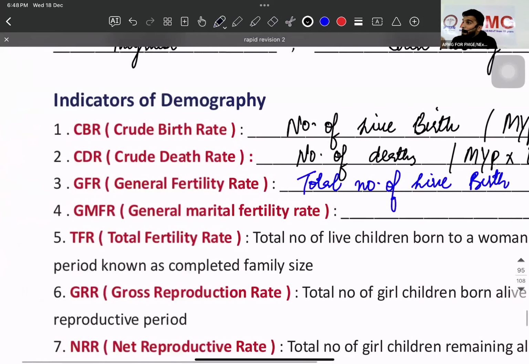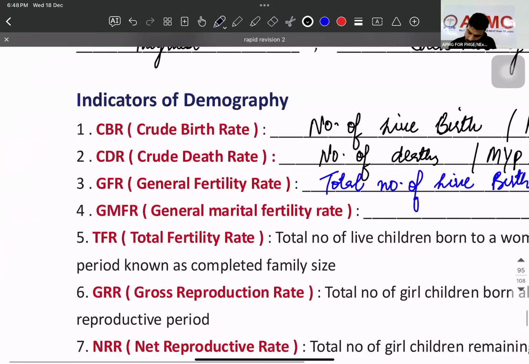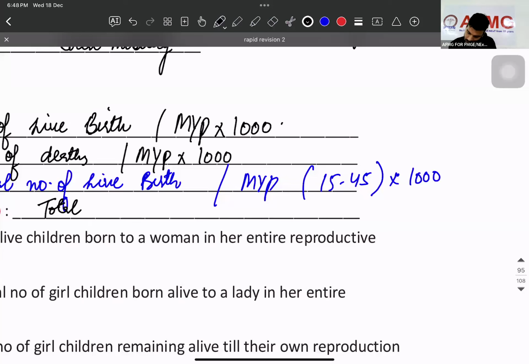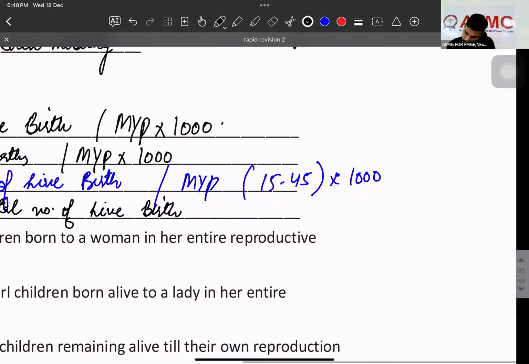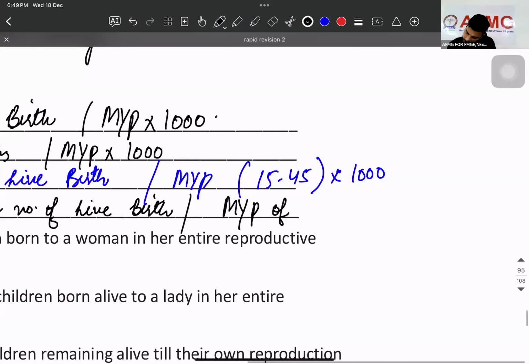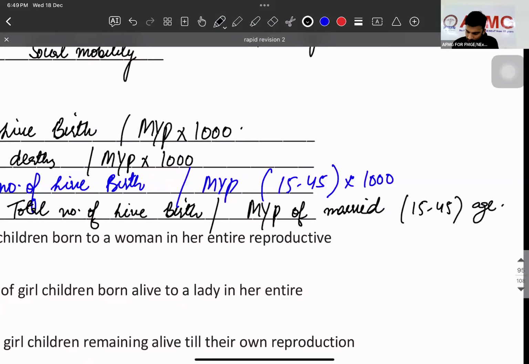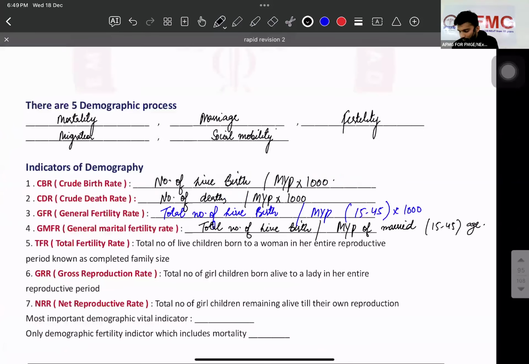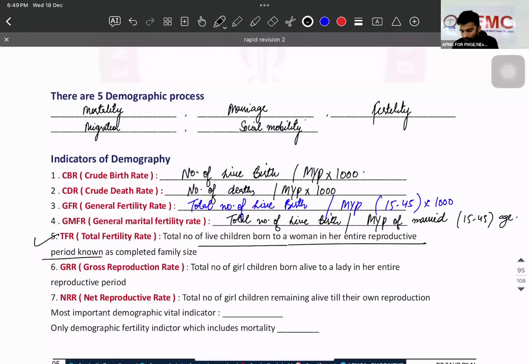Total number of live births but among married people. Total number of live births upon the mid-year population of married women of 15 to 45 age group. Okay? Then we have total fertility rate, the number of live children born to a woman in her entire reproductive period.